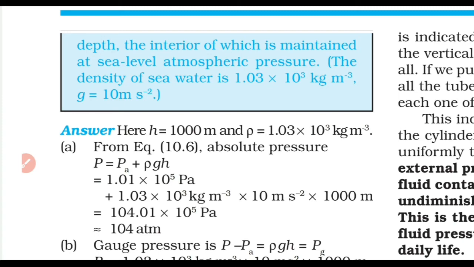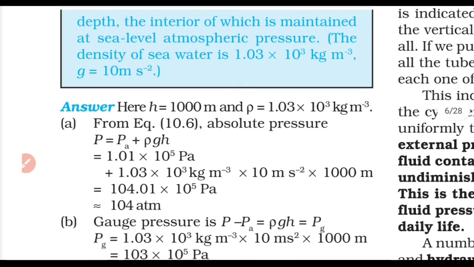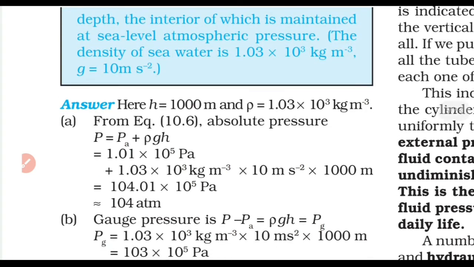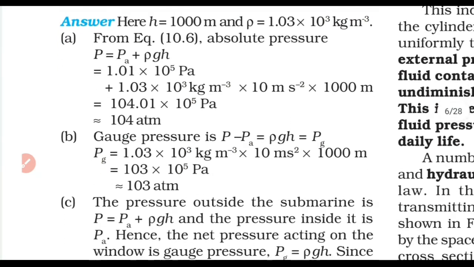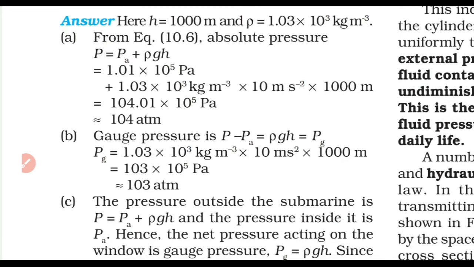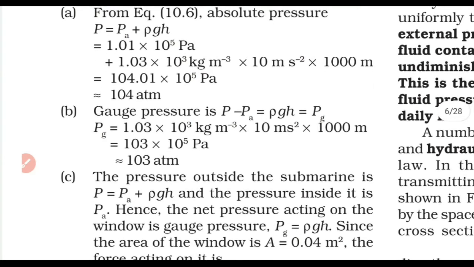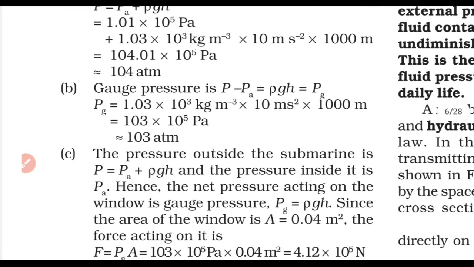So first question is to find absolute pressure. Very easy. P equal to Pa plus hρg. Here h is 1000 meter. Now just substitute and we get 104.01 × 10^5 Pascal. Gauge pressure is P minus Pa. So we have 103 × 10^5.